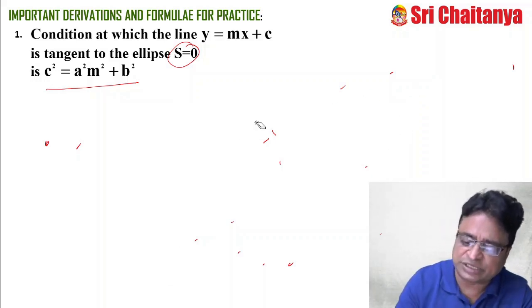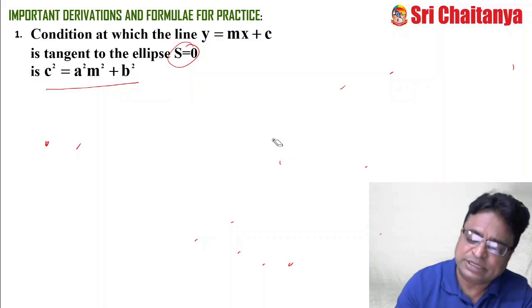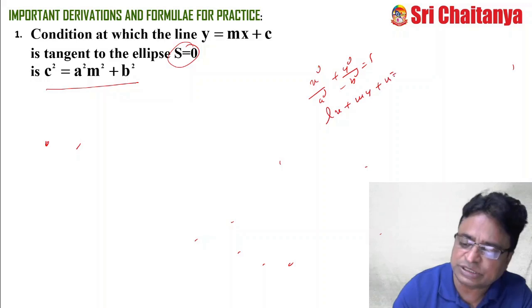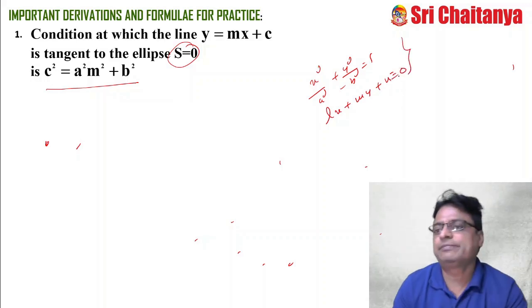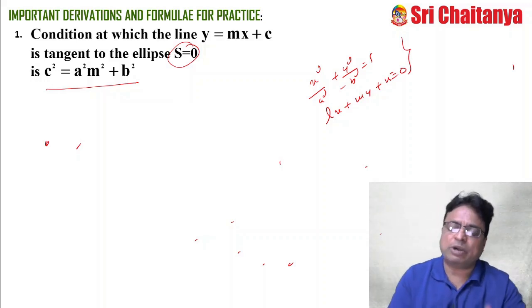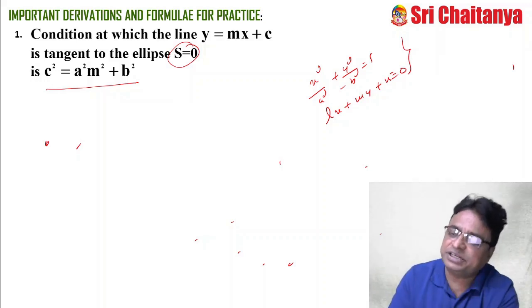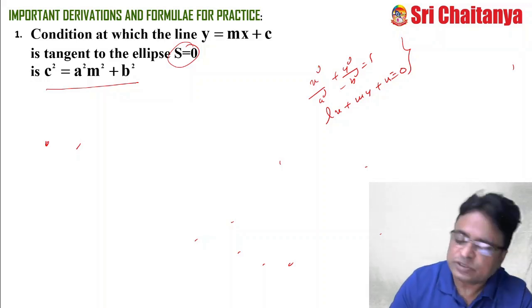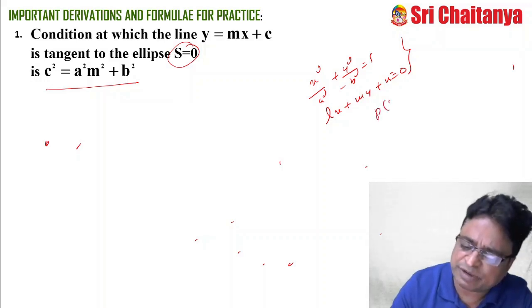Suppose, the more generalized version I am giving. Suppose this is the ellipse given for you: x square by a square plus y square by b square is equal to 1. What is the condition at which the line lx plus my plus n equal to 0 is a tangent? And moreover, what are the coordinates of the point of contact? So let the point of contact be P(x1, y1), say.